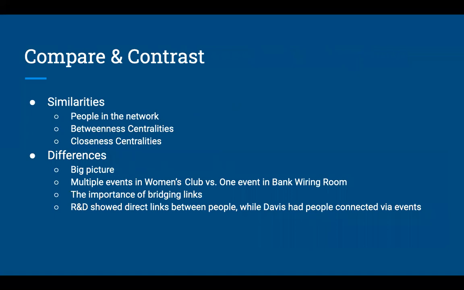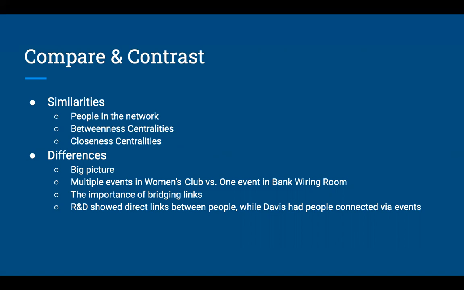So we found some similarities and differences between the Roethlisberger and Dickinson bank wiring room and the Davis Southern Women's Club data sets. The biggest similarity we found is that both networks consist of people in the network. And then we also found similarities in betweenness centralities that represent people who have the most influence over the event taking place.